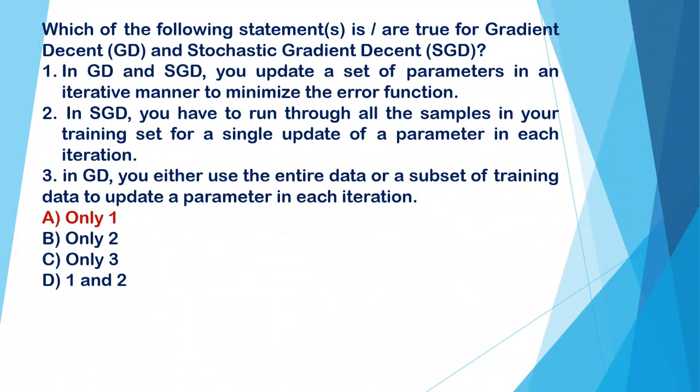A. Only 1, B. Only 2, C. Only 3, D. 1 and 2. And the correct option is A, only 1, that is, only the first statement is correct. Which is the first statement? That in GD and SGD you update a set of parameters in an iterative manner to minimize the error function.